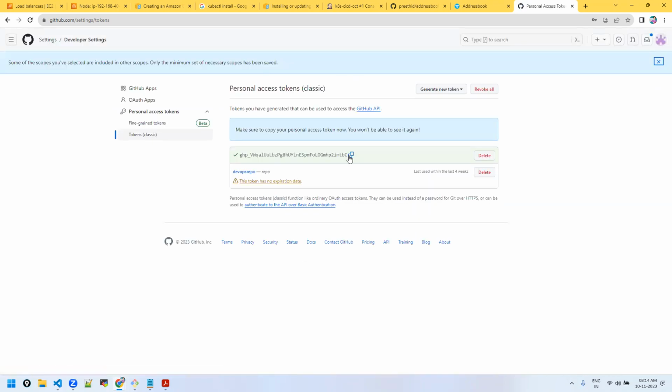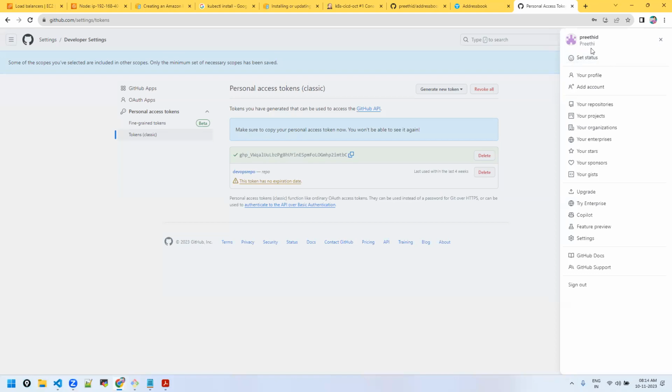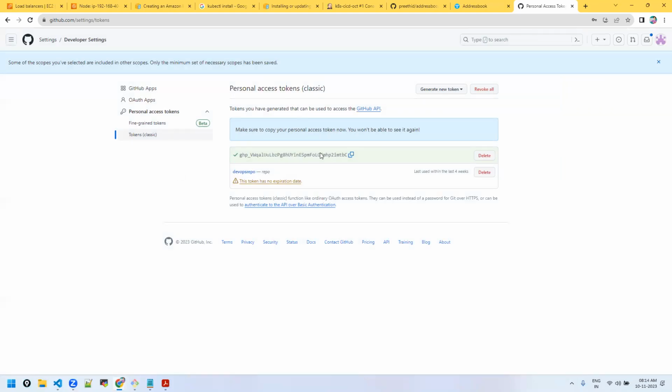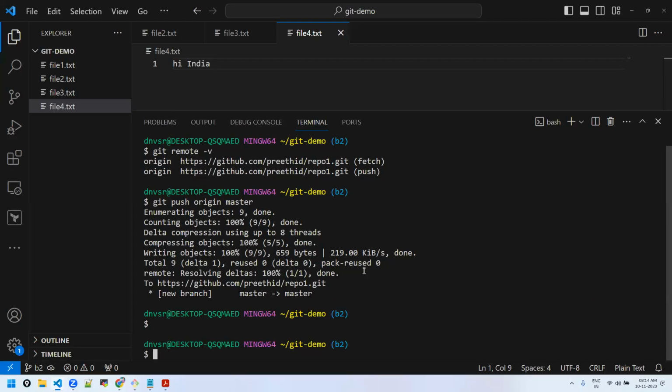This token you will see only for the first time. Next time you will not see it. See, I'm not seeing the token. So you have to save this very carefully. This is the password you have to give here when it prompts for it. Username, anything you can give. You may give this username, or else you may give your token name also. That's fine. Username could be anything, but the password should be this personal access token. Am I clear?